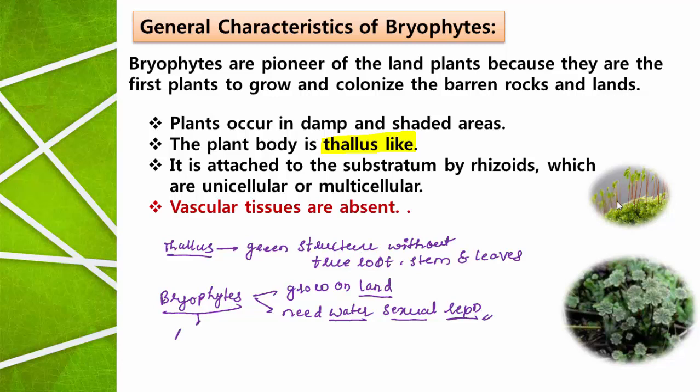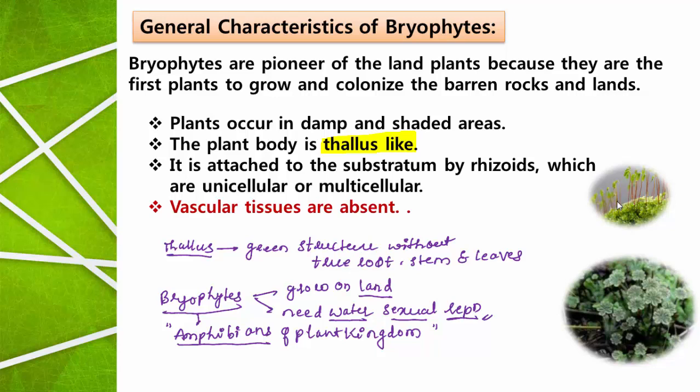Hence, bryophytes are called amphibians of the plant kingdom. The common name used for bryophytes is amphibians of the plant kingdom. Actually, amphibians are animals, and the very common example is the frog and toad. What is the character of frog and toad?